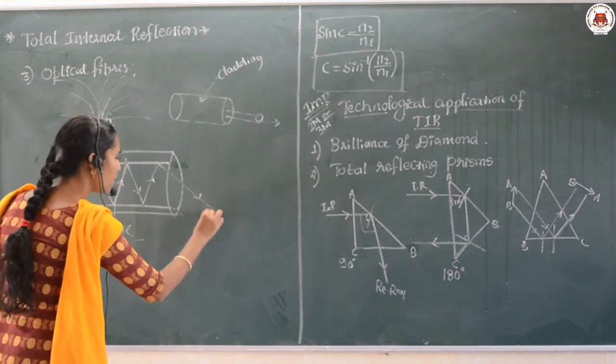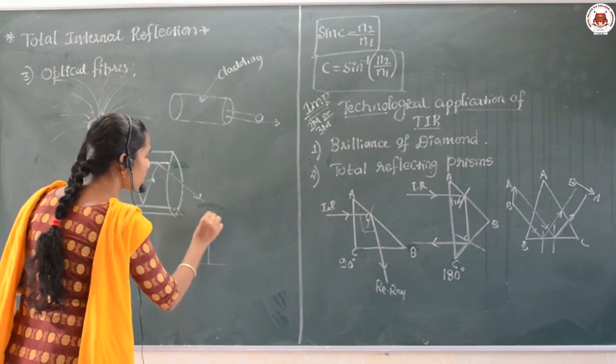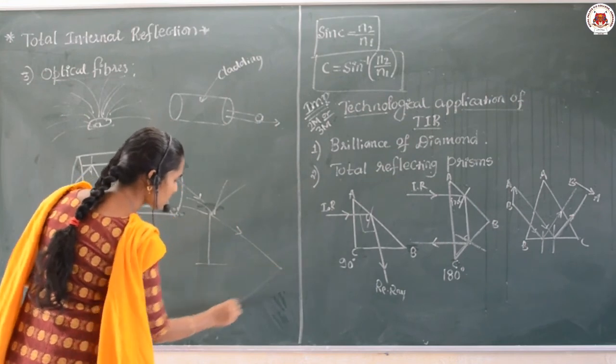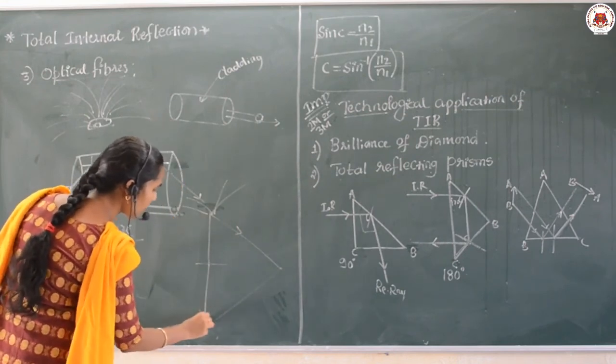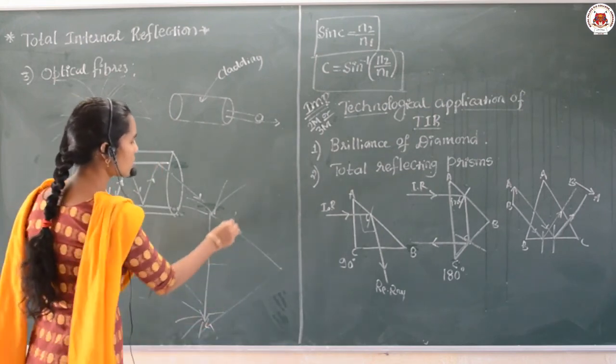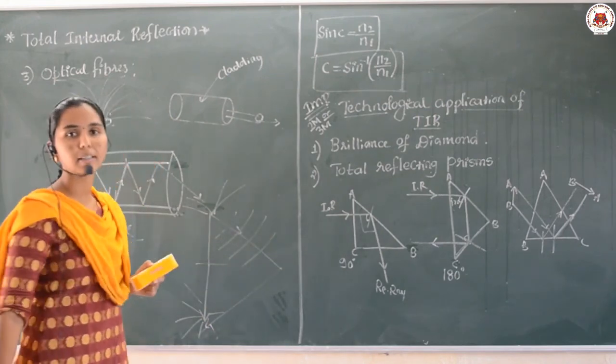How will it be? If there is a tall tree, then the light will undergo total internal reflection. It appears like this because the light has to travel through many layers present in the atmosphere.